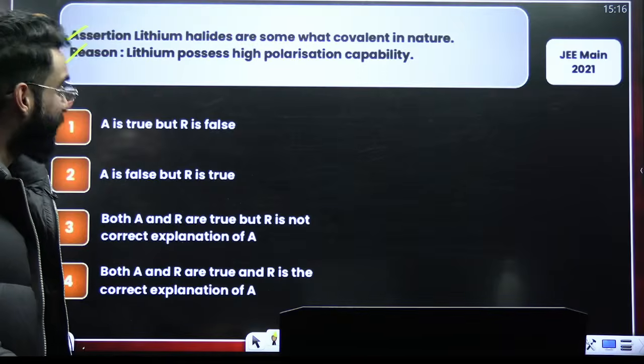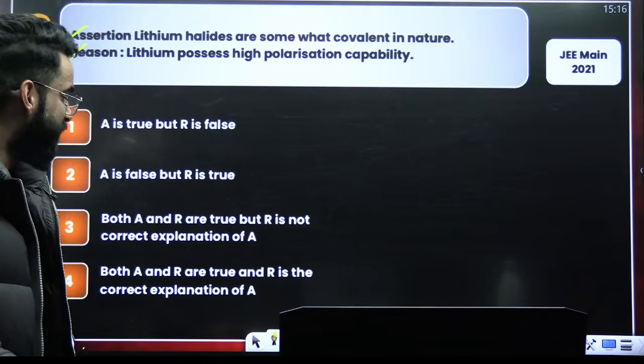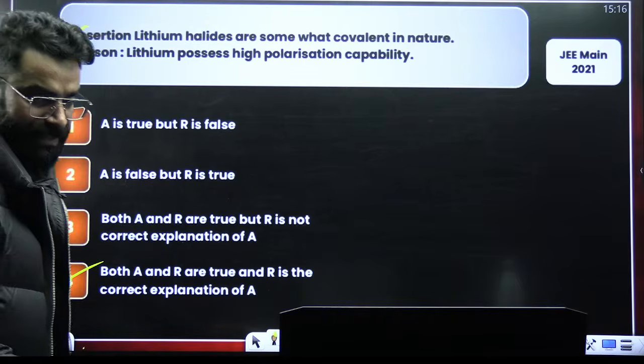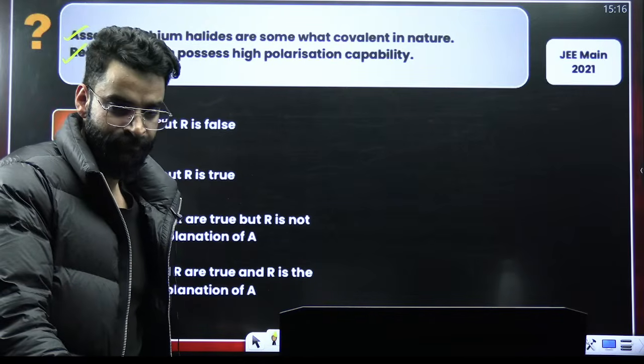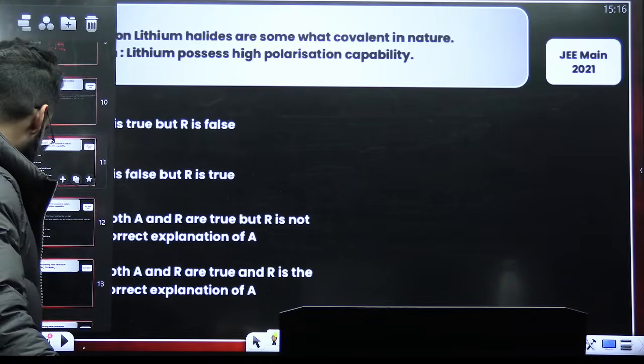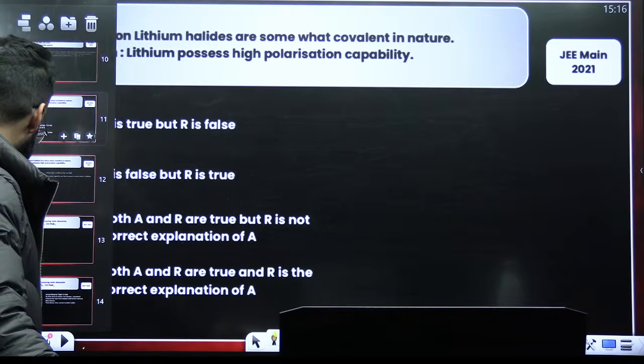Assertion is right. Reason is right. And at the same time, reason is the correct explanation of assertion. So it has to be option 4. That will be the correct answer of the question. Perfect. Again, a simple basic question this was, and I believe you easily solved this one.